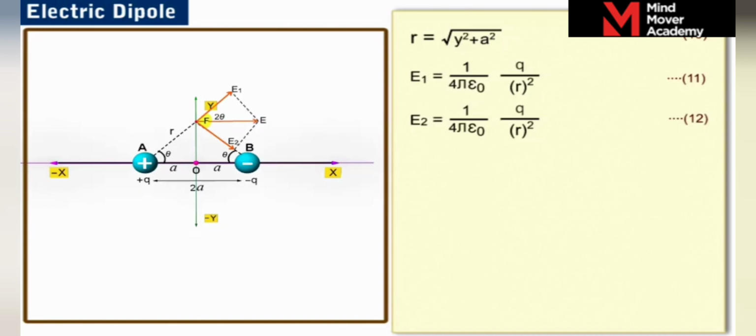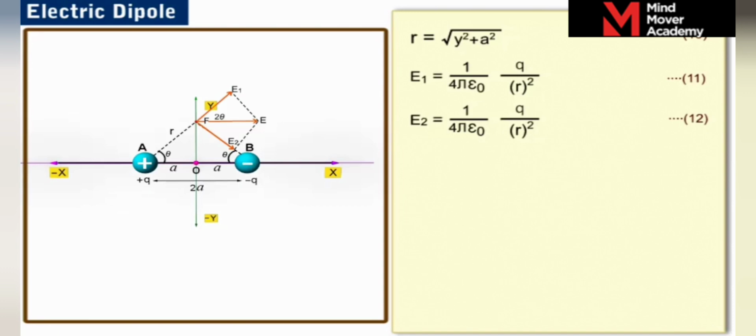According to the rule, the resultant of E1 and E2 is obtained by diagonal of the parallelogram formed by the vectors E1 and E2 as the sides. Since the magnitudes of E1 and E2 are equal, the lengths of the vectors representing E1 and E2 are also equal.